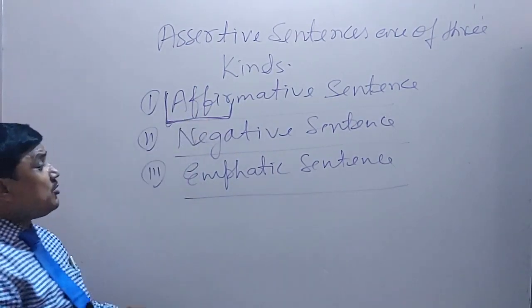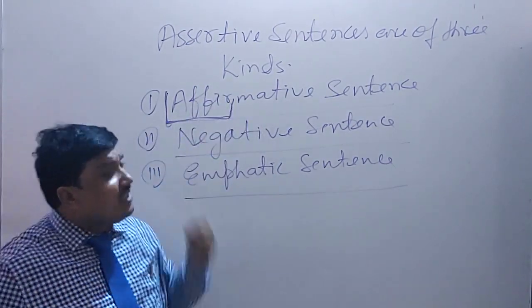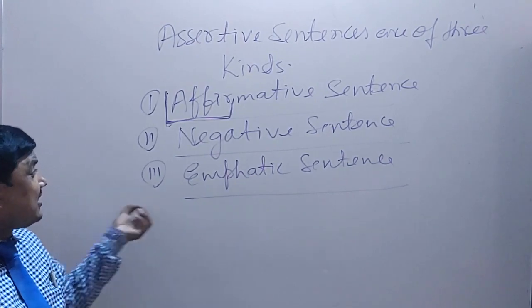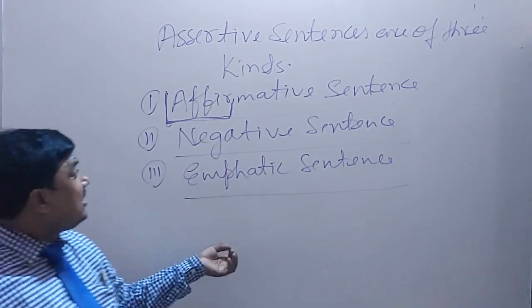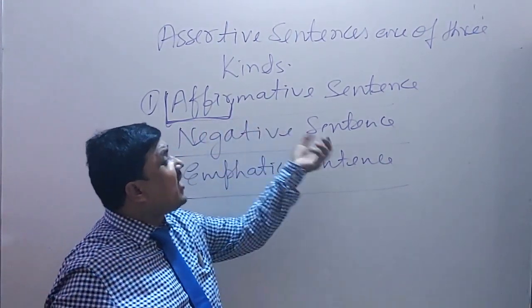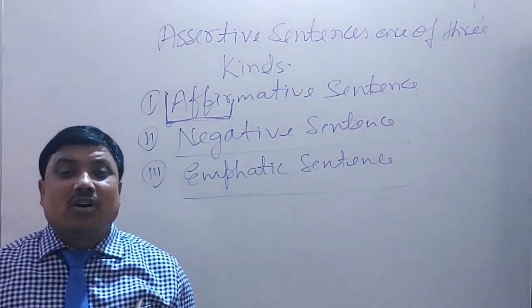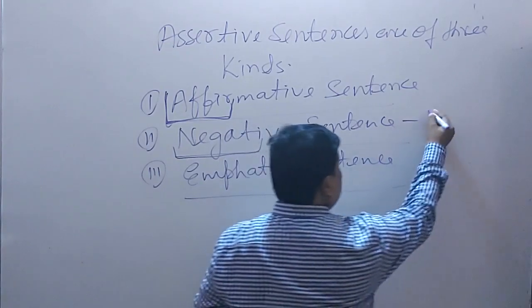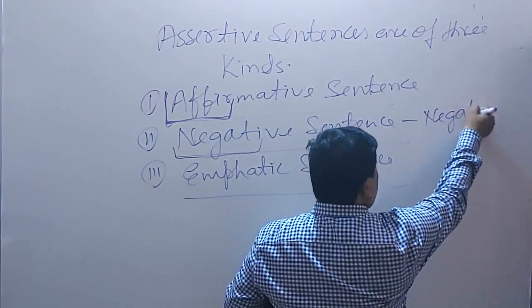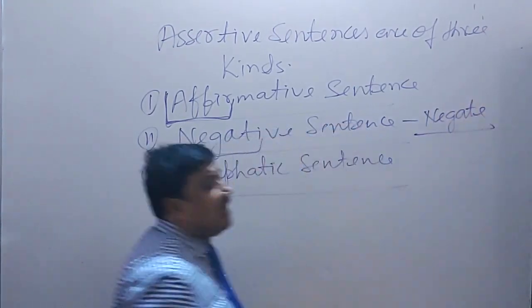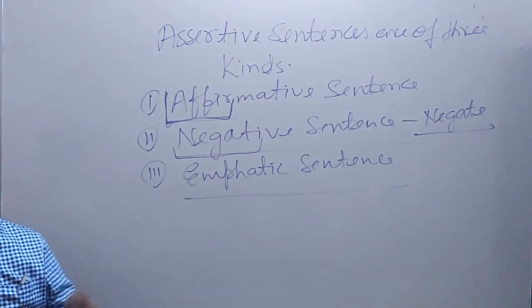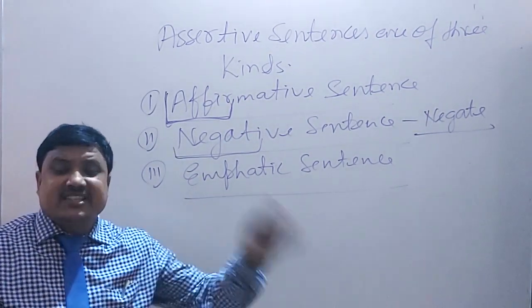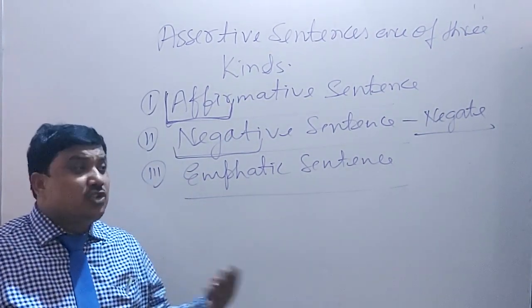In that condition, if you are going to define affirmative sentence, you can say an assertive sentence that affirms a fact is called an affirmative sentence. This is formed with the word negate, and negate means reject. To reject means मना कर देना.